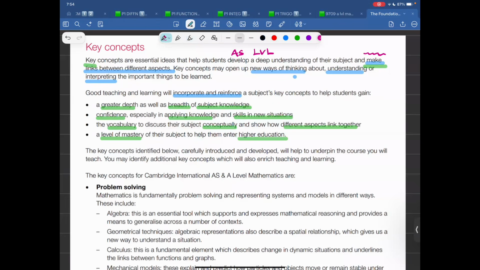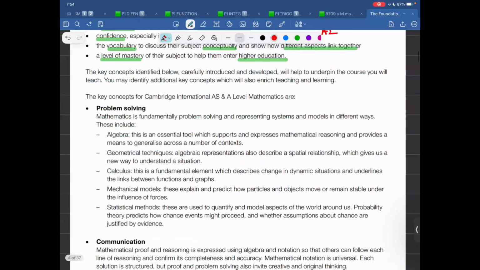So basically, it's about O levels. It's about AS and A2. AS is the first year, A2 is the second year. And then it's about going into university. So it's always paying forward.